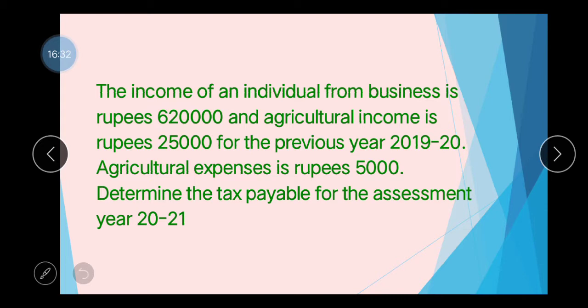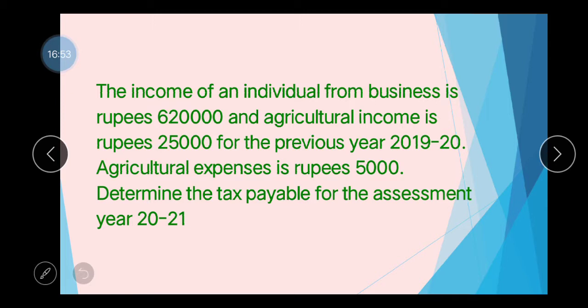The conditions must be fulfilled for integration. Then only we integrate. Both incomes are there. Agricultural income is 25,000. Non-agricultural income is 6,20,000, which is more than the minimum taxable limit of rupees 2,50,000.